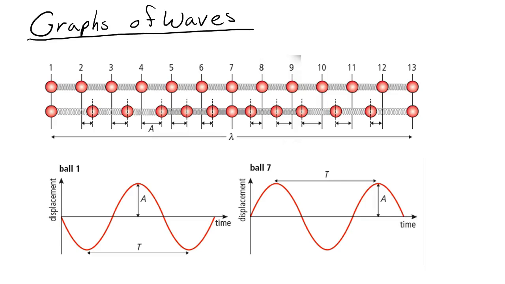In this video, I'm going to talk about different ways of representing waves using displacement time graphs and displacement distance graphs. It's important to note before we start that both longitudinal and transverse waves can be represented with both types of graph, but you won't be able to know what type of wave you have when you draw the graph itself. So a graph of a transverse wave will look exactly like a graph of a longitudinal wave in terms of displacement time graphs and displacement distance graphs.